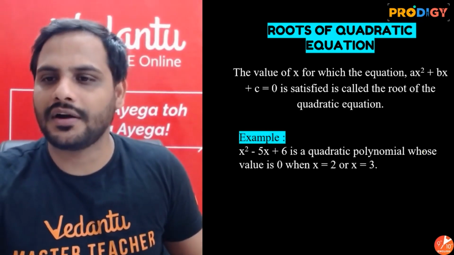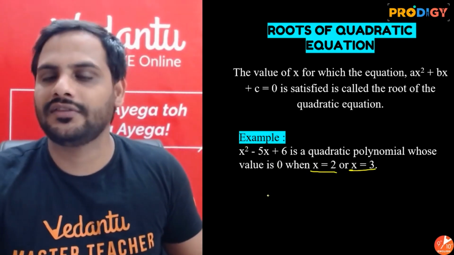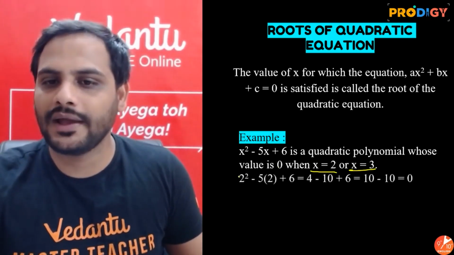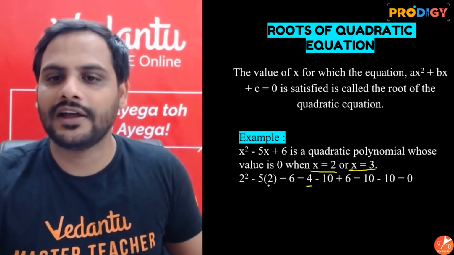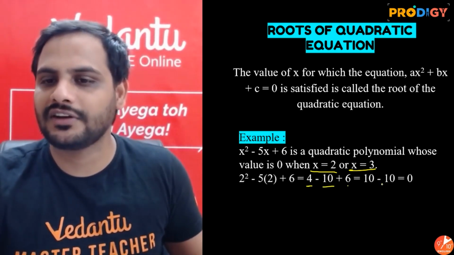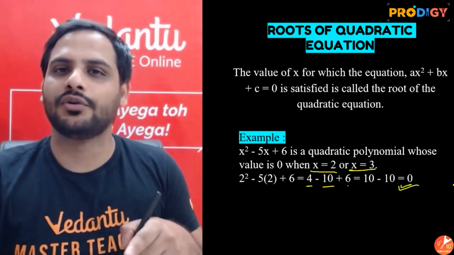So it is a quadratic polynomial whose value is 0 when x is equal to 2 or x is equal to 3. Put x equal to 2 over here. So 2 square minus 5 into 2 plus 6. 2 square is 4. Minus 5 into 2 is minus 10, plus 6. 4 minus 10 plus 6 is 0. Value of polynomial at x equal to 2 is 0.